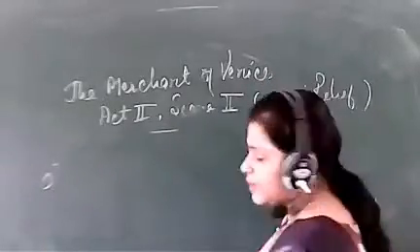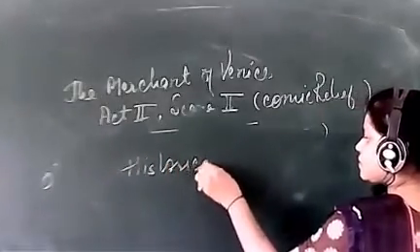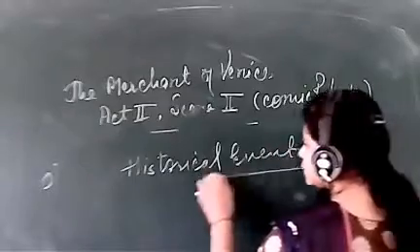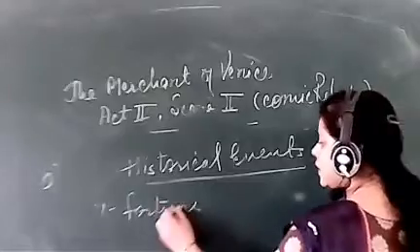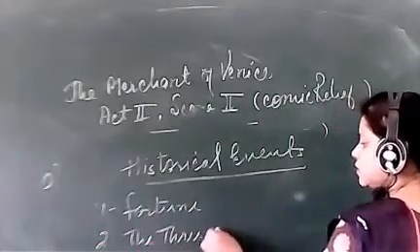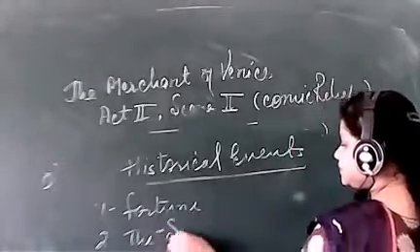What is there? The historical events. First is fortune, and second is the sisters three.